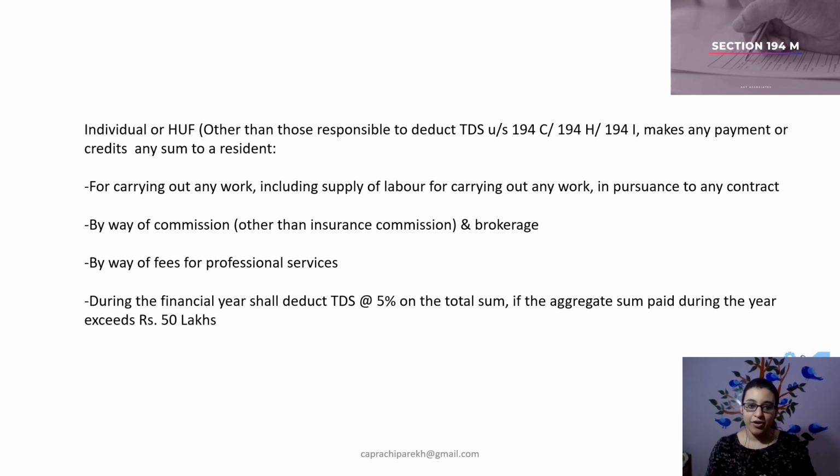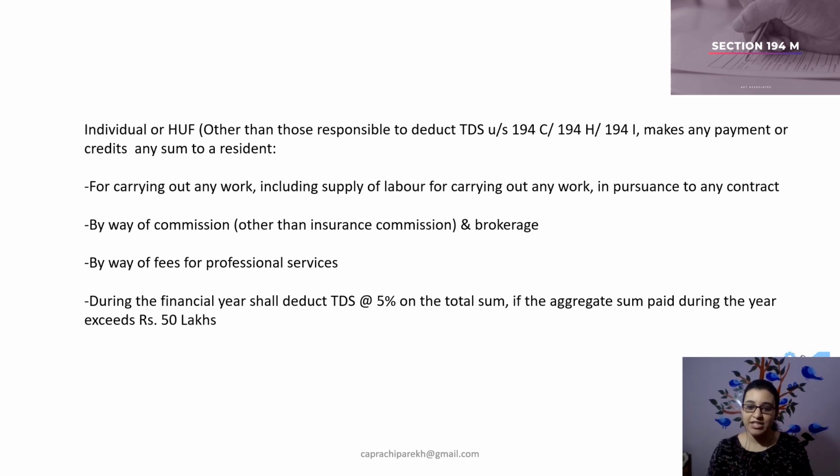So here an individual or HUF who makes any payment or credits any sum to a resident on account of or for the purpose of carrying out any work including supply of labor or for carrying out any work in pursuance to any contract, payment which is made by way of commission other than insurance commission and brokerage, payment which is made by way of fees for professional services would be liable to deduct TDS under the provisions of this section in case the aggregate sum paid during the year exceeds rupees 50 lakhs at a rate of 5% on the total sum if the aggregate sum is exceeding the specified threshold.